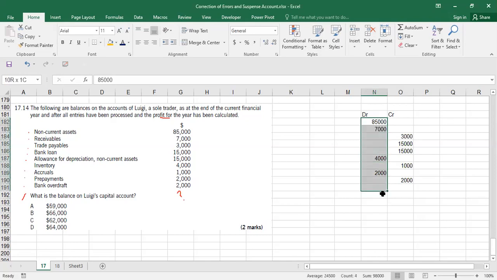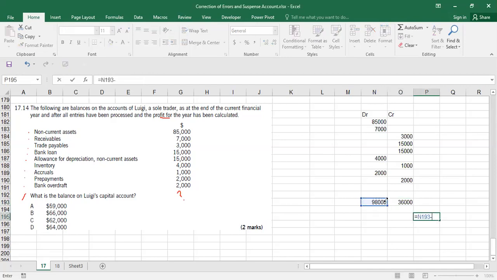So these ledger accounts they have given you, you make a total of them and you see how much is there. One side, the debit, is 98, and the credit is 36. You see the difference. How much is the difference? The difference is 62,000. So this is a missing account, which they did not give you.